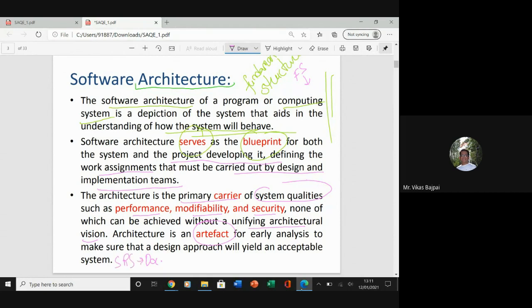From here, I'm going to come up with the documents which will have the architecture. Then we'll go for detailed design, then we'll go for coding and other steps. So basically, we come up with some software architectures to get some rough idea about the system which we are going to come up with.